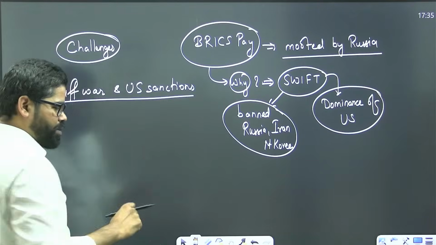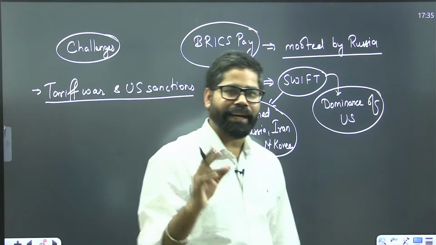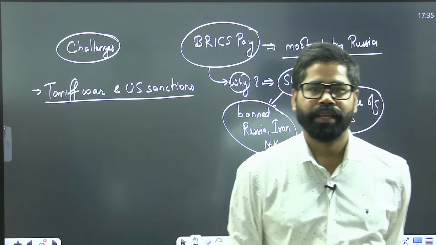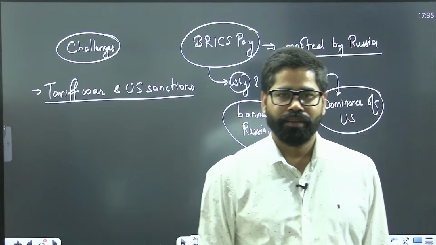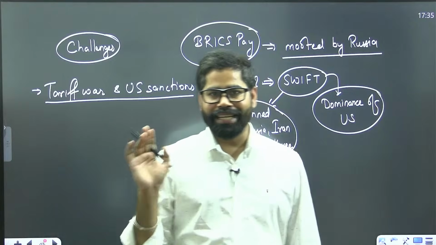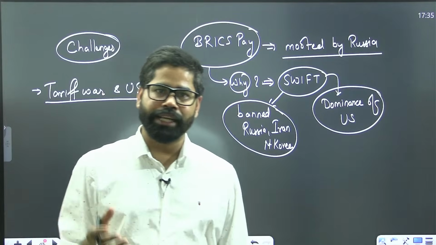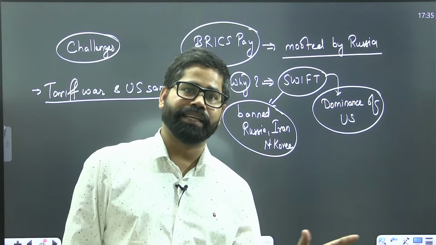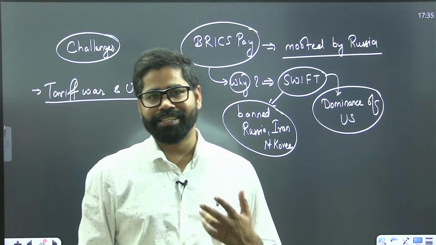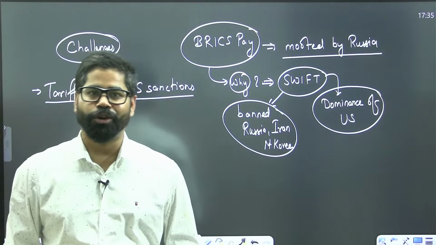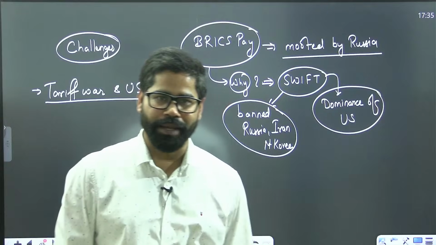So US has gone completely against the idea of BRICS Pay. They have said that no, there will not be any such system as BRICS Pay. Otherwise, we will put sanctions on all other countries who are using BRICS Pay. So that is one part.